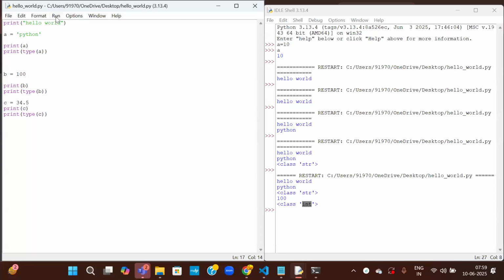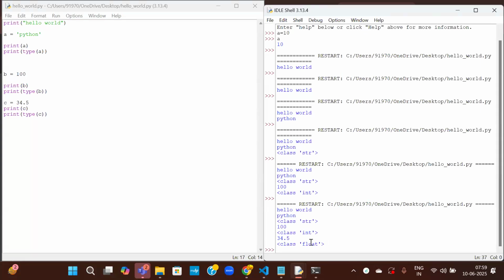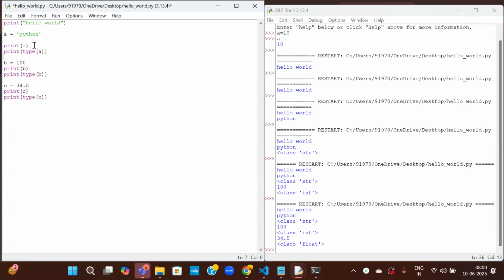You can stop me if you are not able to follow. See here, C is of type float. I did not declare it as float, but still it is able to understand it as a float based on the given input. Okay, so this is what we call a dynamically typed language.